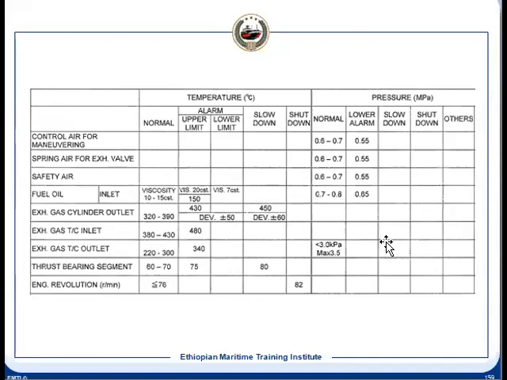As we know, there is a deviation alarm which compares against the average, 50 plus or minus. Exhaust gas inlet temperature 450, outlet temperature 340, and the inlet temperature to the turbocharger is always higher than the exhaust gas outlet temperature from the engine.